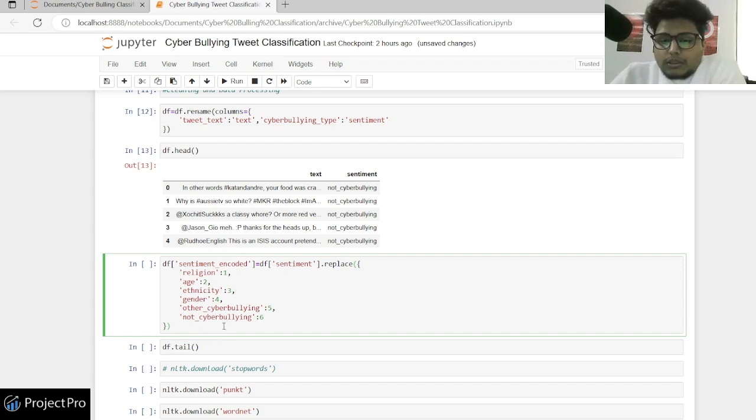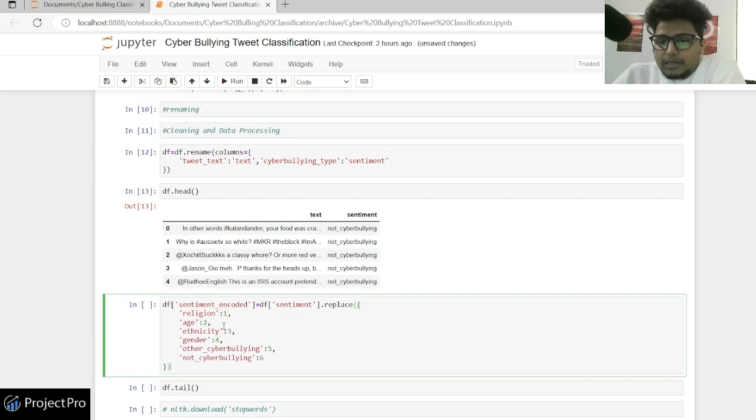Okay, so in the next step, we have done the label encoding, right? See, the computer will not understand your text, so you have to provide it with numbers. So the first thing we do is provide numbers to all of these classification classes, right? So I provided a particular label to each of them.